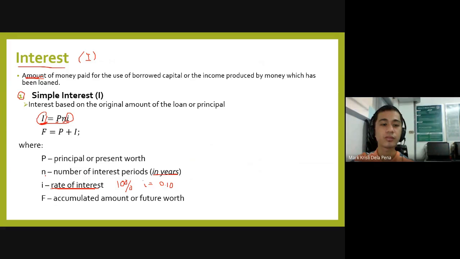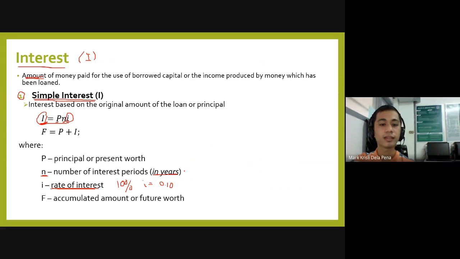Now, what's the use of n? Commonly, n is in terms of 1 year when we talk about simple interest. But there would be times that it's not exactly 1 year.